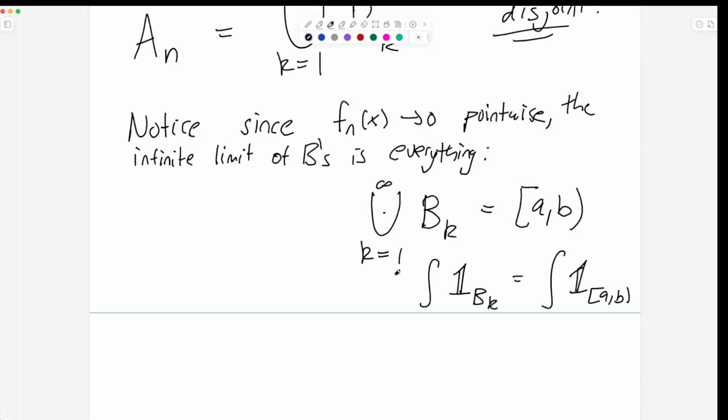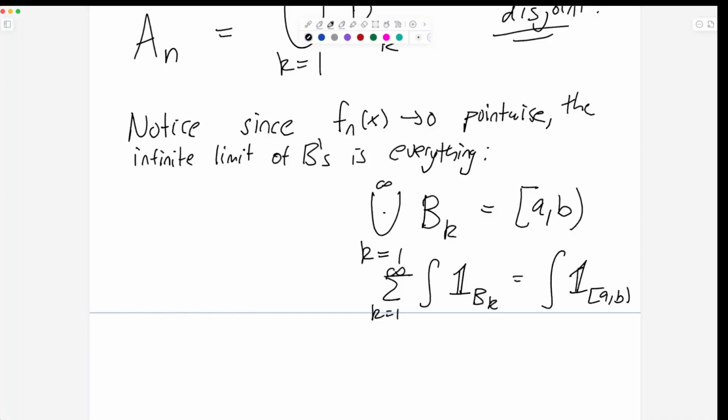Okay, and then the infinite union becomes an infinite sum, k equals 1 to infinity. And this works because they are disjoint. So either way you want to think about it. The infinite union, so unions, if they overlap, then you're counting some things twice. But because the B's don't overlap, you can write the infinite union as an infinite sum, and it's the same thing. Okay.